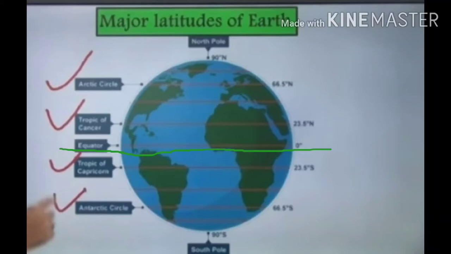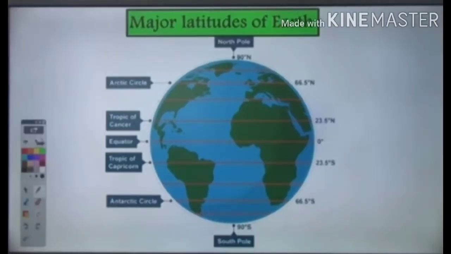It is an imaginary line on Earth's surface that is equidistant from the North Pole and South Pole, dividing the Earth into the northern hemisphere and southern hemisphere. The latitude at the equator is taken as 0. It has the same length as the circumference of the Earth, for example, 40,075 kilometers approximately. The approximate distance between a pole and the equator is almost 1/4 of the total circumference of the Earth, that is 10,000 kilometers.